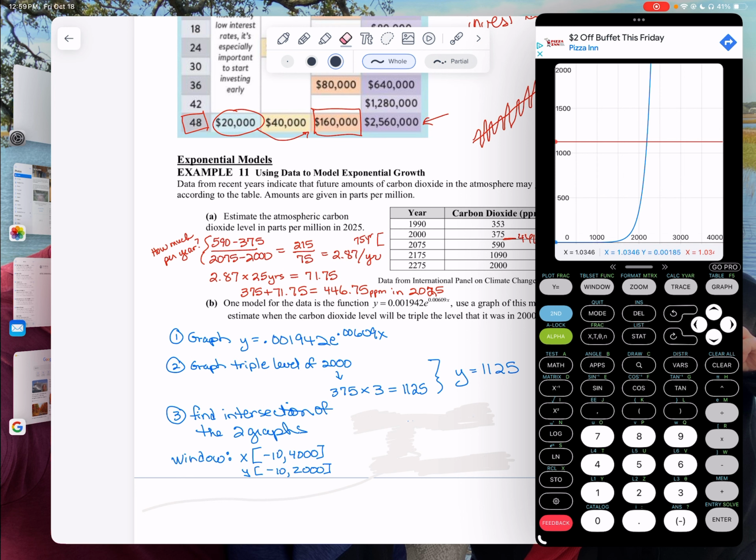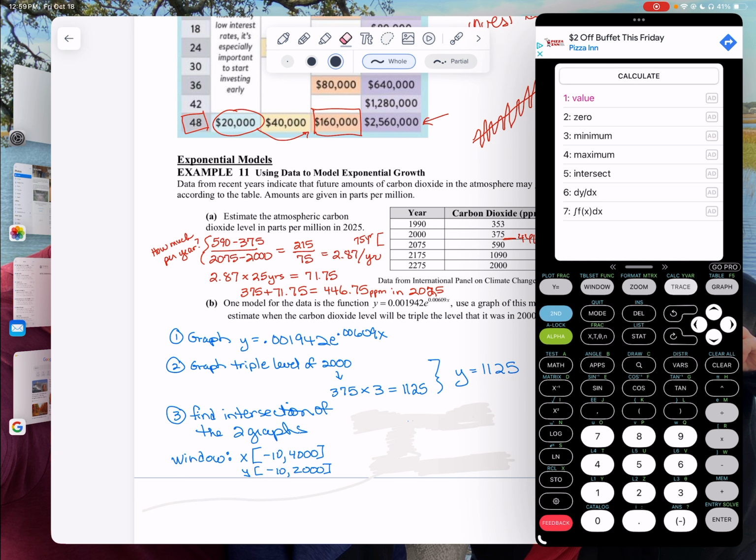So they want to know when that intersection happens. So intersection, remember, anytime you want to find out what is happening on that graph, you do second and trace. I want to find out where that intersection is.